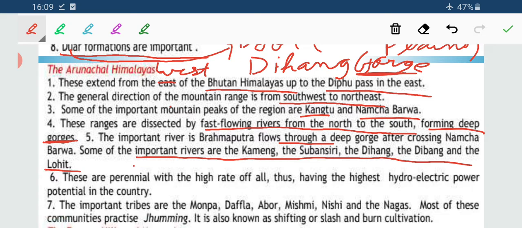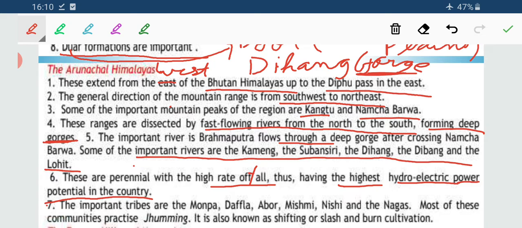These are perennial with a high rate of fall. And when the rate of fall is high, what is the resultant? It is an ideal source for the development of hydroelectricity power. It has the potentiality to generate hydroelectricity because the waterfalls are very high.